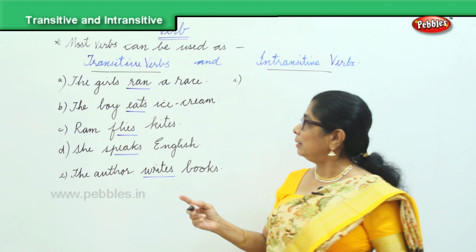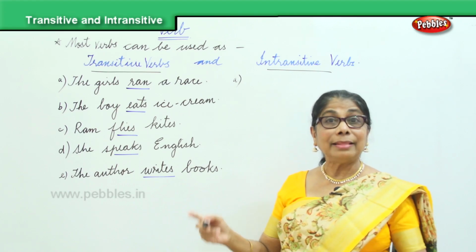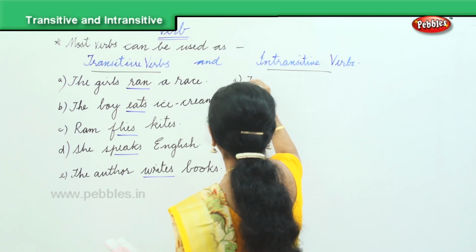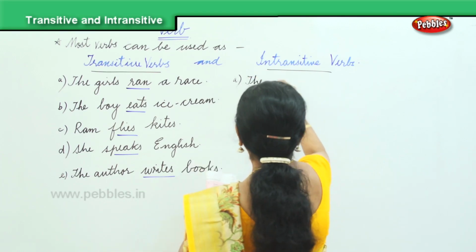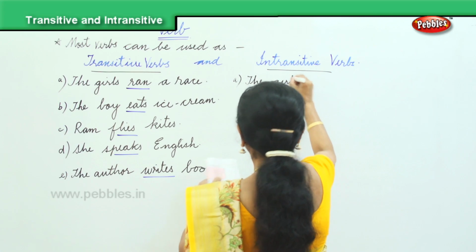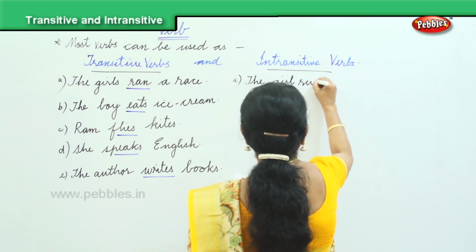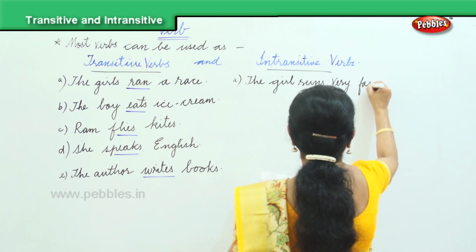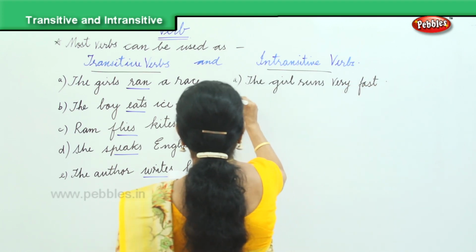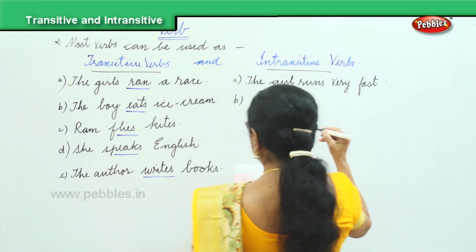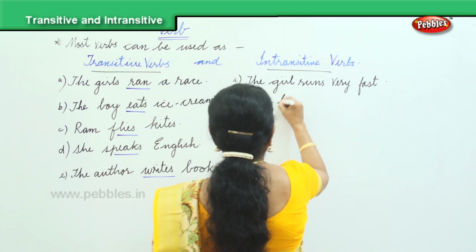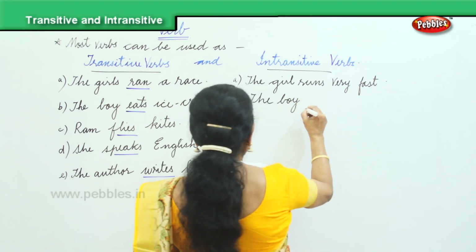A. The girls ran a race. The girl runs very fast. And the next one we have, the boy eats ice cream. The boy eats slowly.